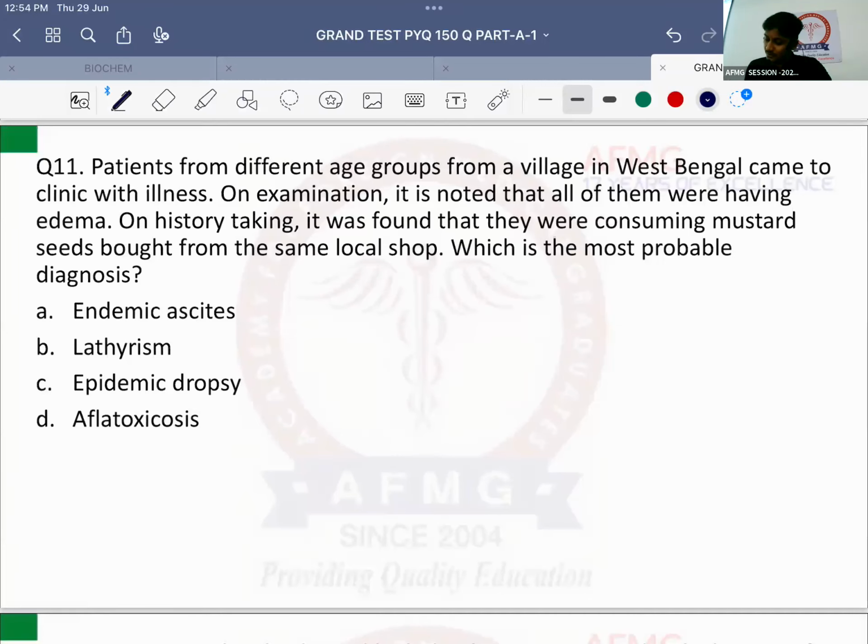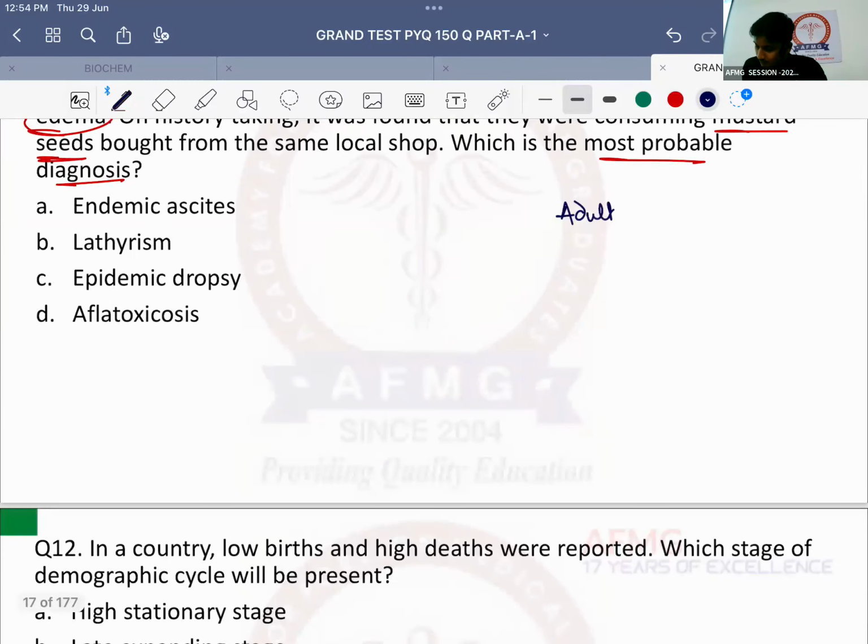Patients from different age groups from a village in West Bengal came to clinic with illness. On examination, it is noted that all of them were having edema. On history taking, it was found they were consuming mustard seeds bought from the same local shop. What is the most probable diagnosis? Very good. Mustard seeds में क्या मिलाया जाता है? Mustard seeds तो are normal. What is the adulterant then? So very good. The adulterant is nothing but the Argemone mexicana seeds or oil usually.